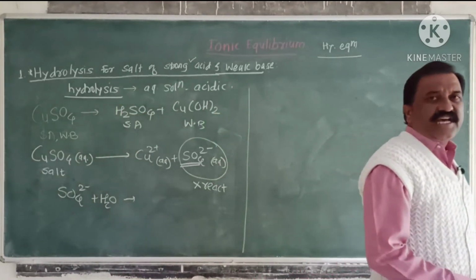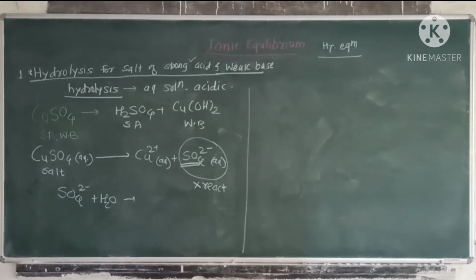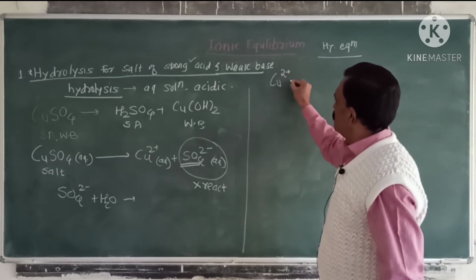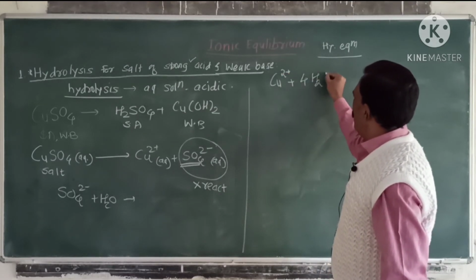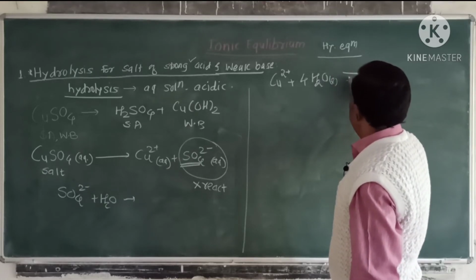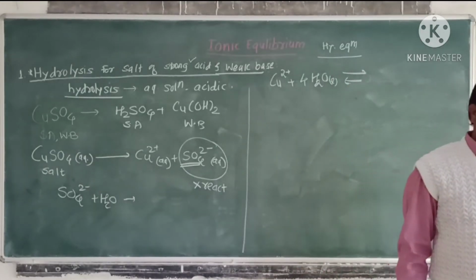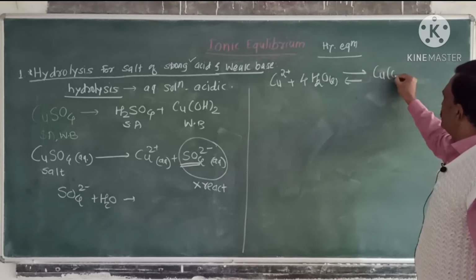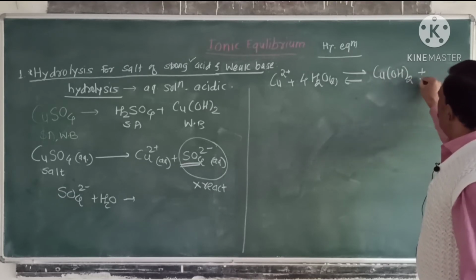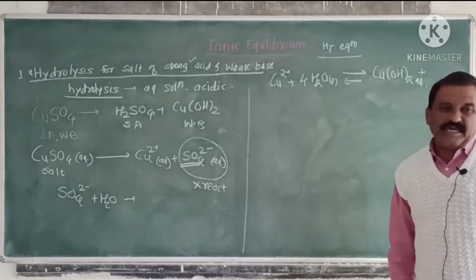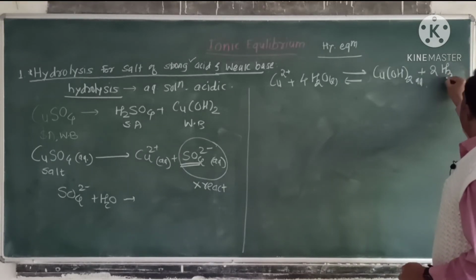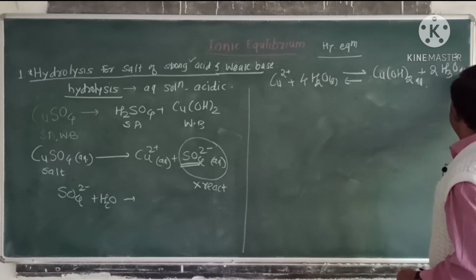Then the first ion, that is, the cation of copper sulfate, will combine with water molecules. Cu2+ plus 4H2O liquid will give products. The first one is cupric hydroxide, Cu(OH)2 aqueous, plus twice hydronium ion, 2 H3O+ aqueous.